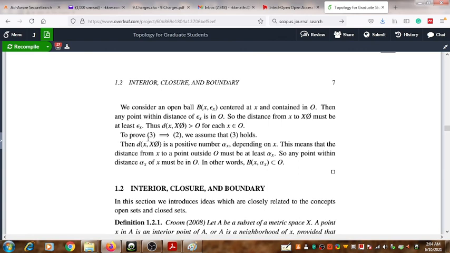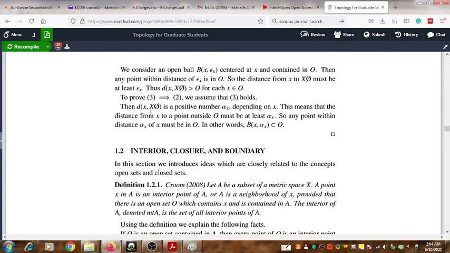Next we shall prove that statement 3 implies statement 2. For that we assume that 3 holds. Statement 3 is true, that is, the distance from x to X minus O is a positive number, let's call it alpha x.